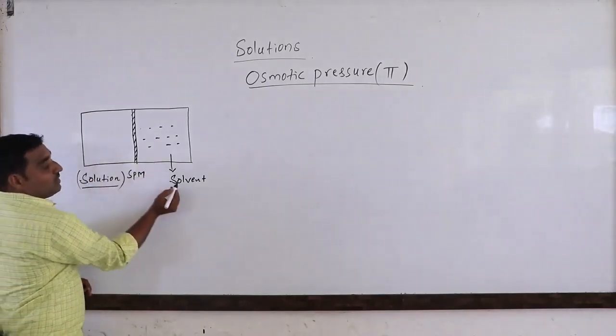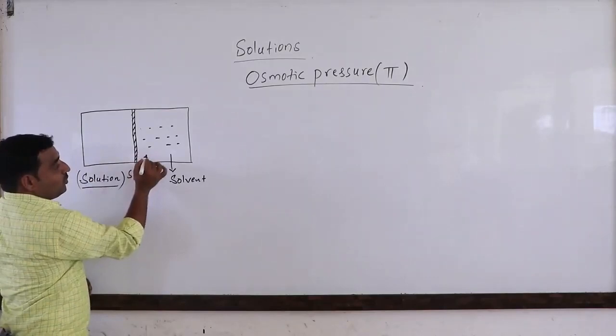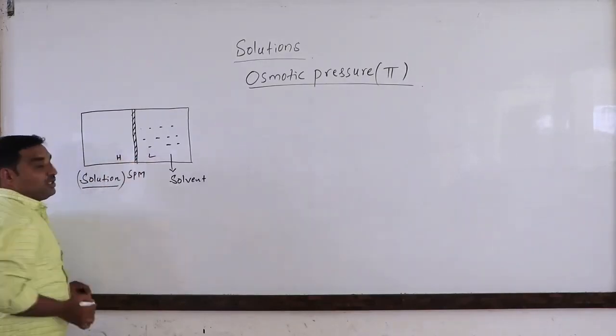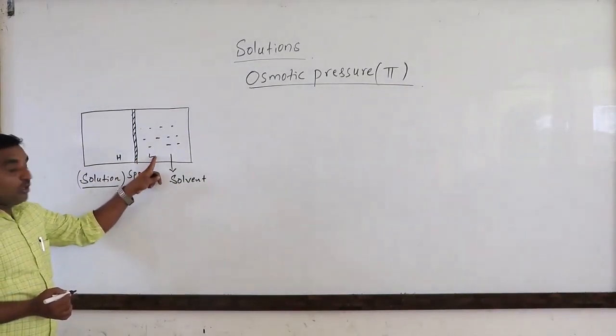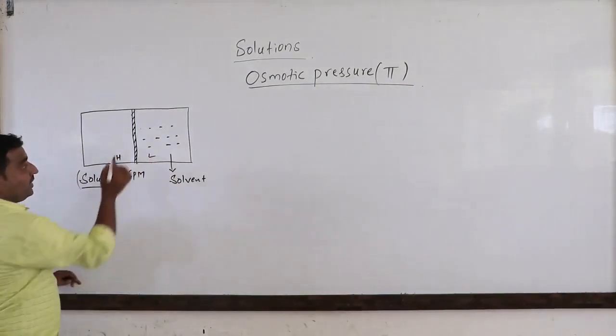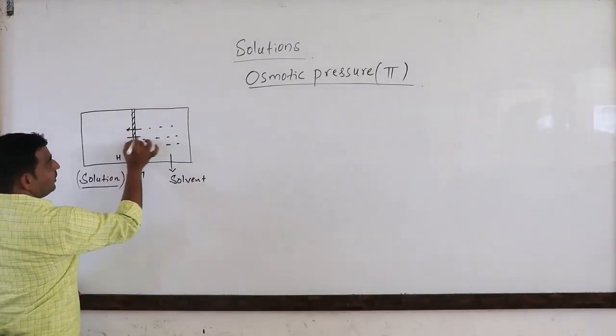So now, osmosis means what? Lower concentration to the higher concentration. Solvent molecules move through the semi-permeable membrane from the lower concentration to the higher concentration. So this is the meaning of osmosis.